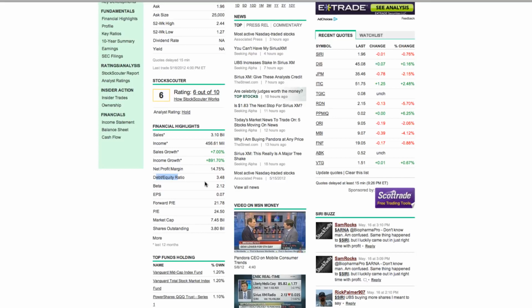So you can see this company has a lot of debt right now. I would argue that there's a whole lot of risk involved with this company simply because of the debt alone. If I was looking at investing in this business, I would immediately stop. I wouldn't even go any further to calculate the intrinsic value because it has way too much debt for me to invest in it.